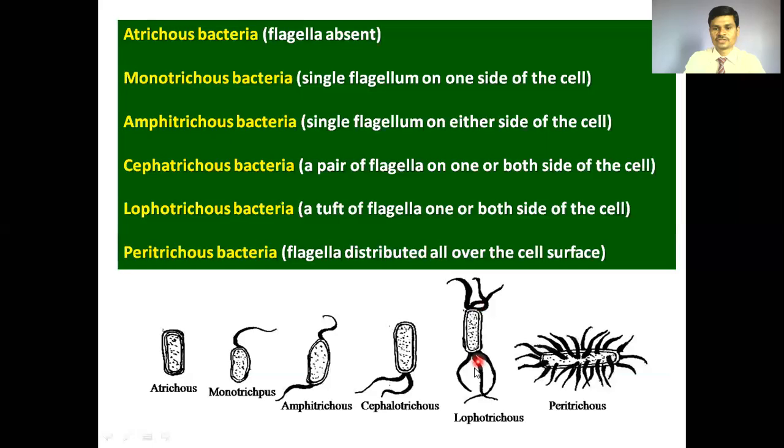Then a tuft or bunch of flagella on one or both sides of the bacterial cell is termed lophotrichous bacteria. And lastly, peritrichous bacteria, which show the whole surface covered with flagella. These are the 6 types of bacteria depending on the number of flagella and their position.